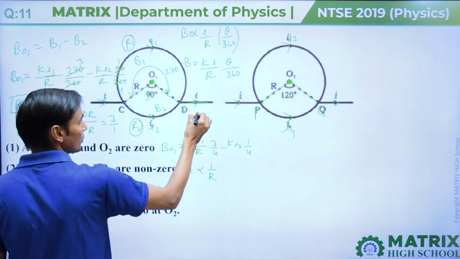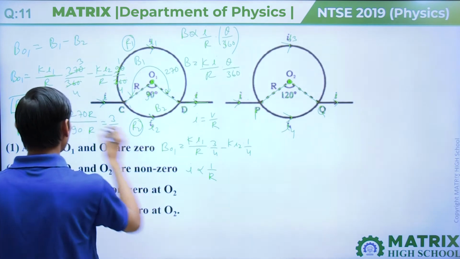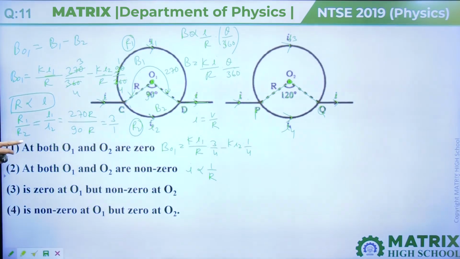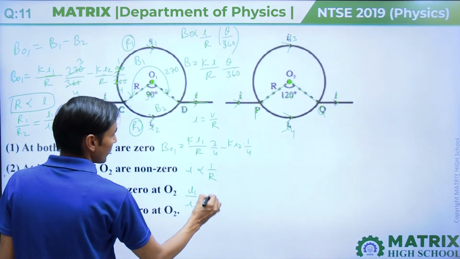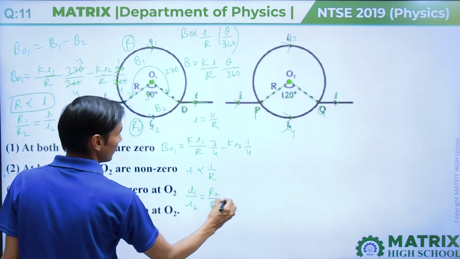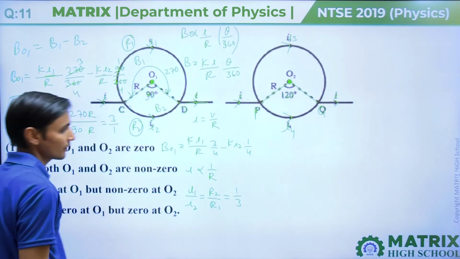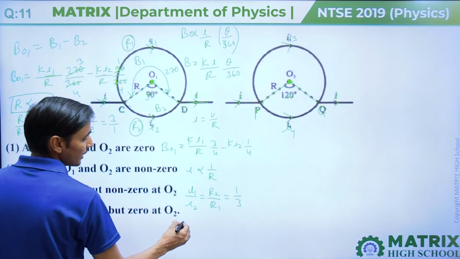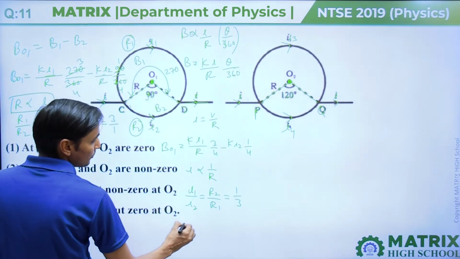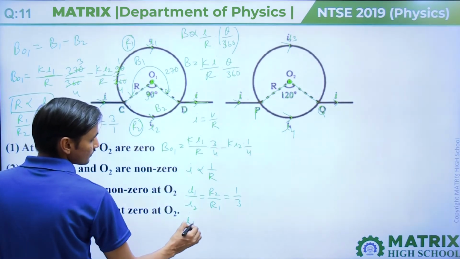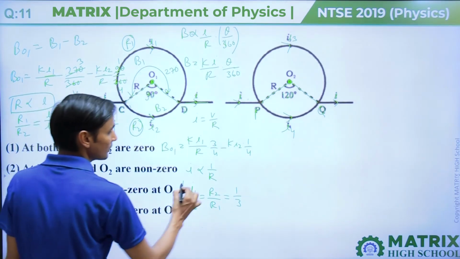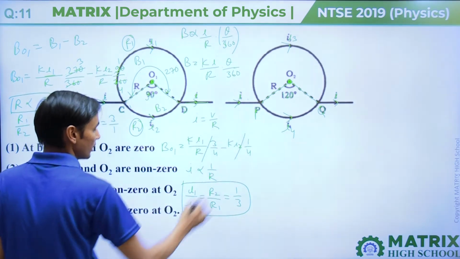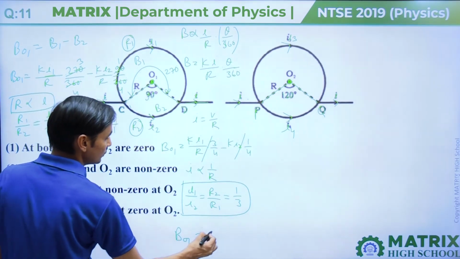And I is inversely proportional to R. As we know, I equals V upon R. So if the ratio R1 upon R2 is 3 by 1, then I1 upon I2 will be R2 upon R1, that will come out as 1 by 3. Then if we put this in this equation, each will cancel out and BO1 comes 0.